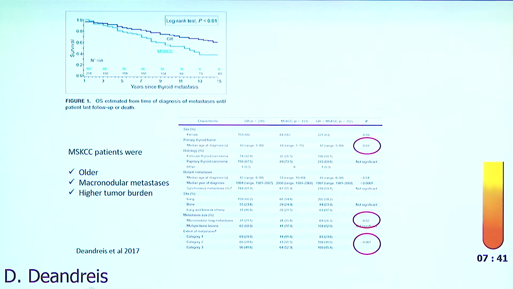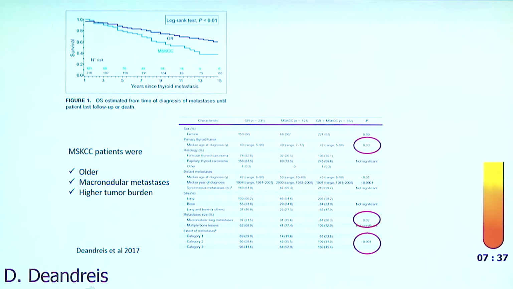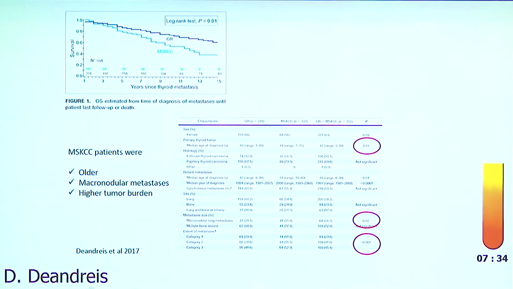In our study, at first look, we can see that patients treated by dosimetry at Memorial had a worse prognosis compared to patients treated by empiric fixed activity at Gustave Roussy.